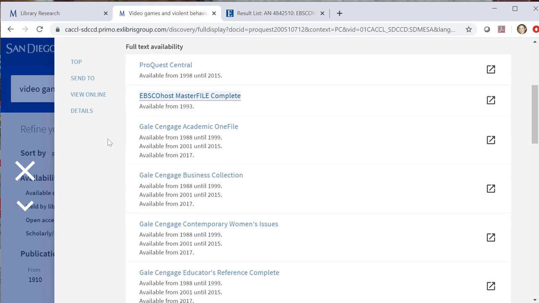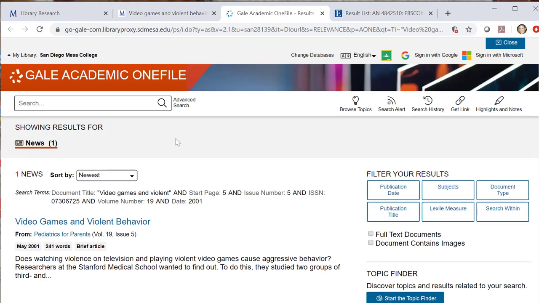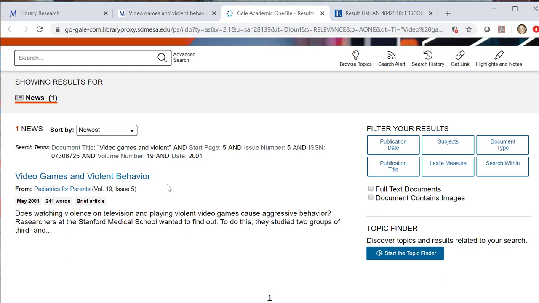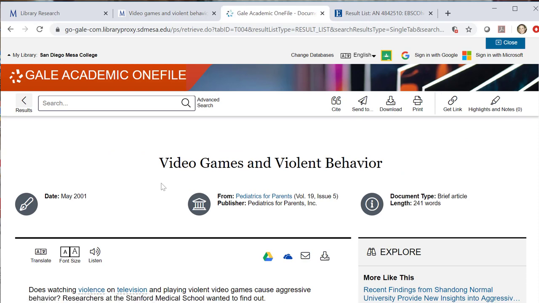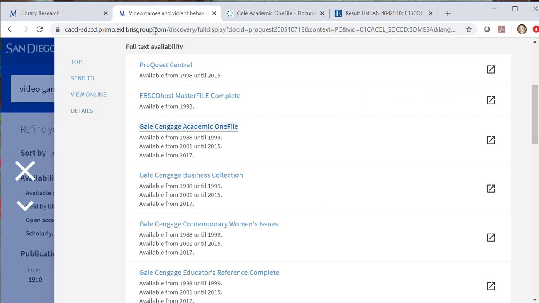Now if I'd like to see this in the Gale database, I can click on Gale and see the exact same article on the Gale platform. Again, here's the information about the article. I click on the title and up comes the article. Again, if you used our system before, you'll note that this is very similar to what you've seen previously. I click on that tab again and get my options.